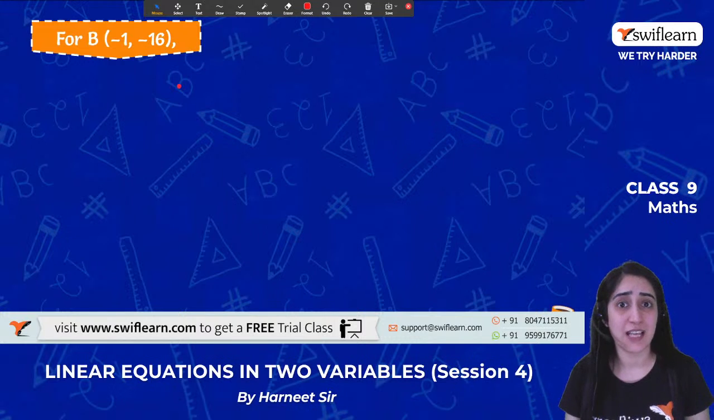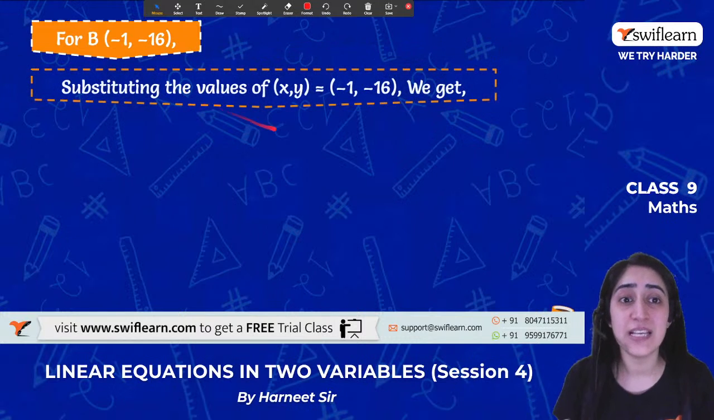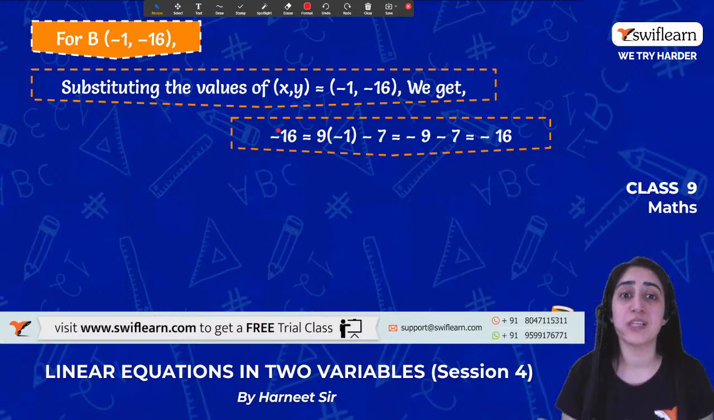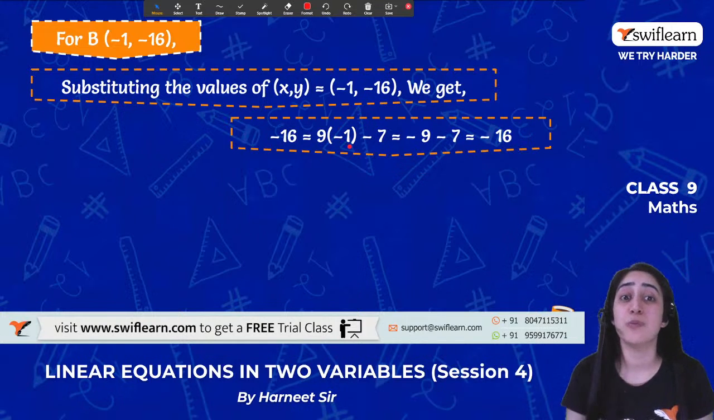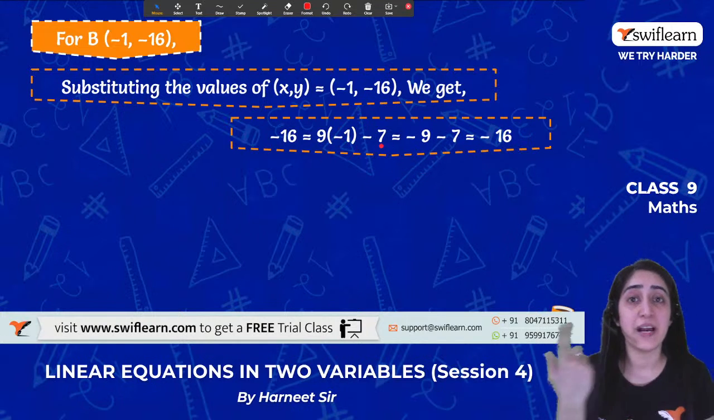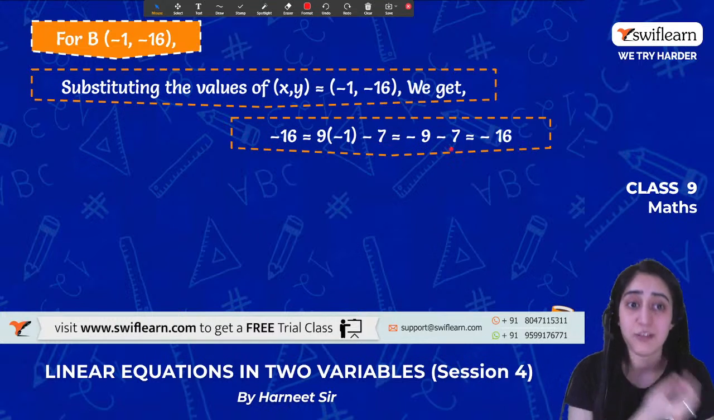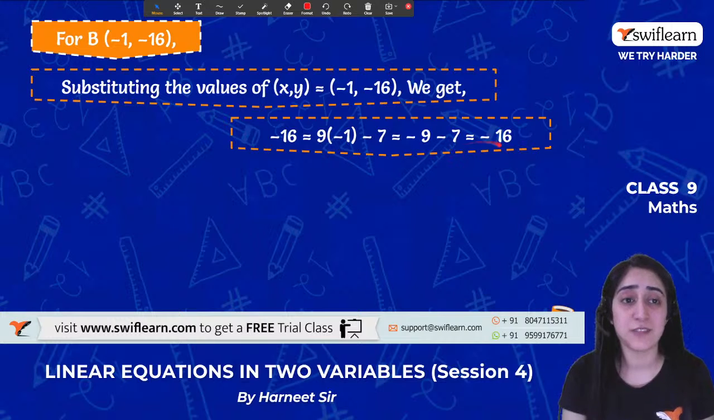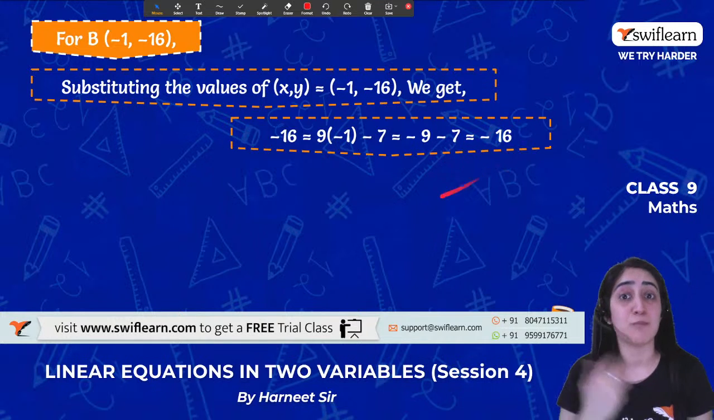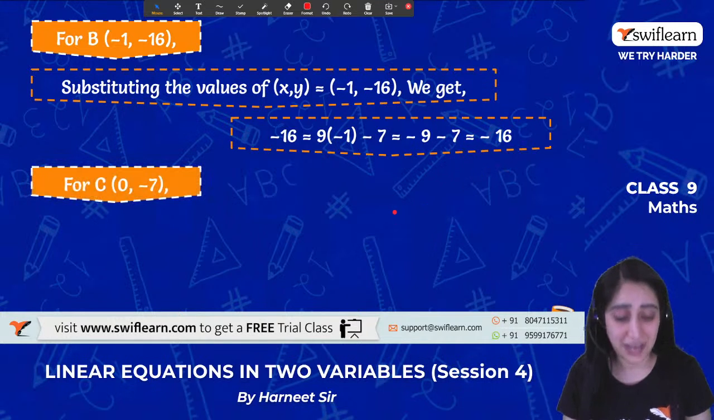Similarly, what does X stand for here? X stands for -1. Y stands for -16. Putting those values in, left hand side is equal to the right hand side. We get 9 into -1, -7, which becomes -9 -7. When we add them together, because negatives get added, we put the negative sign, which is -16. That means it is a solution, right?